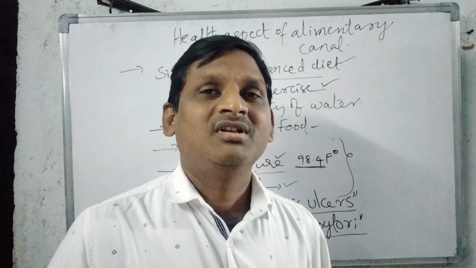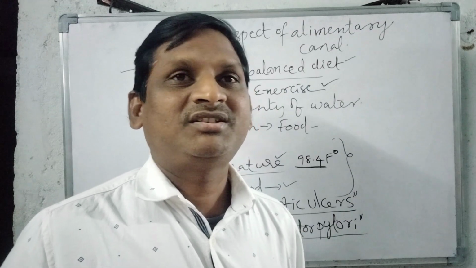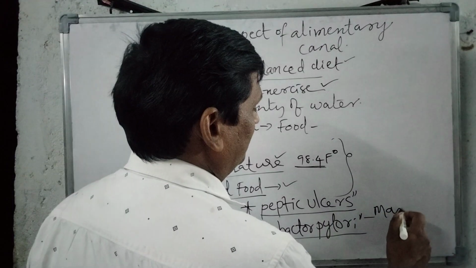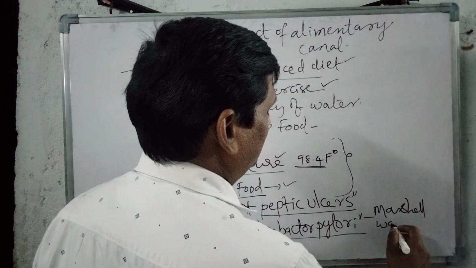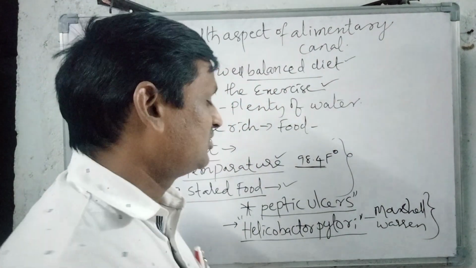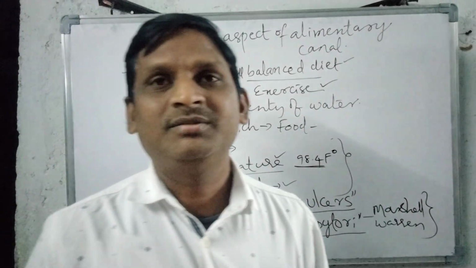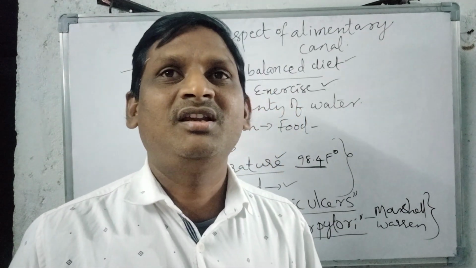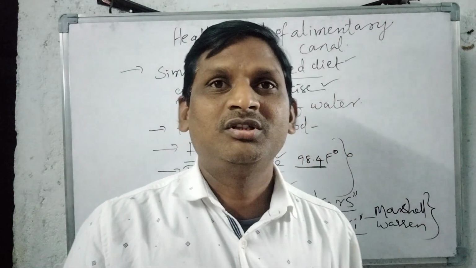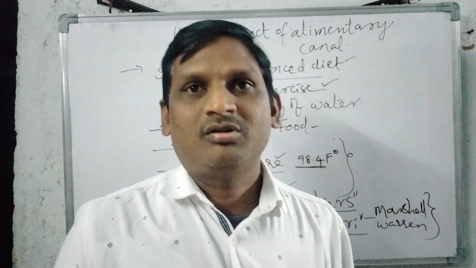On the basis of this process, scientists discovered that peptic ulcers are also caused by a bacteria named Helicobacter pylori. This was discovered by Marshall and Warren అనే ఇద్దరు scientists. Marshall and Warren, we will study this in the 8th class biology book. They discovered that peptic ulcers are also caused by Helicobacter pylori. So to be healthy in our alimentary canal, we need to follow these steps. Okay, so this is the small topic about health aspects of the alimentary canal. Thank you.